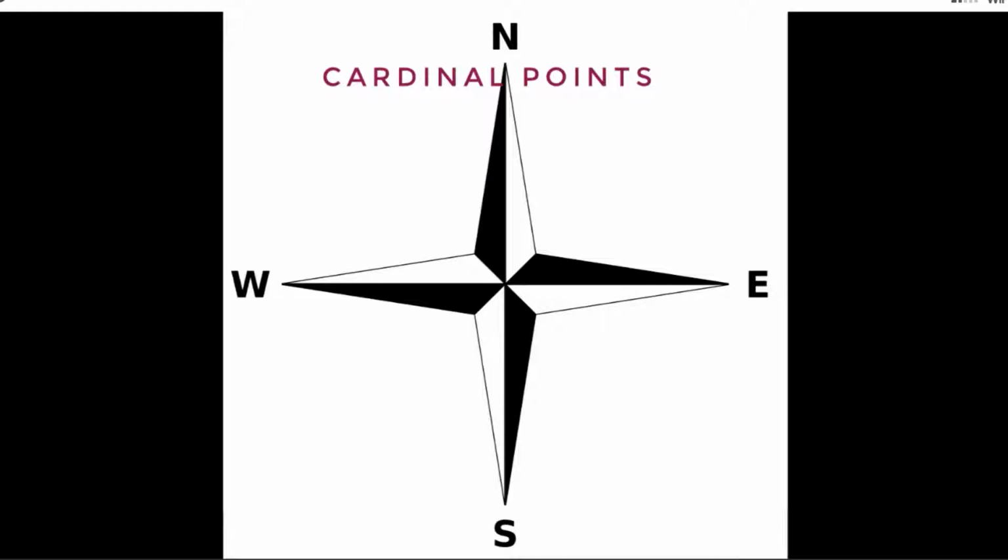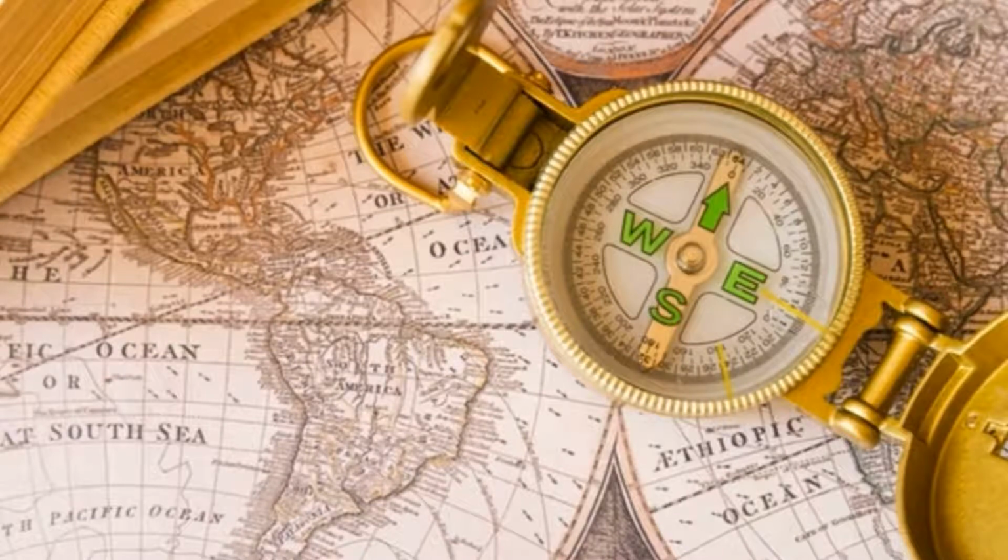Now we are going to read about directions. There are four main directions: north, south, east and west. They are known as cardinal points. If you look at a map, the top of the map shows the north direction, while the bottom shows the south direction. The east is towards your right hand side and the west is towards your left hand side.